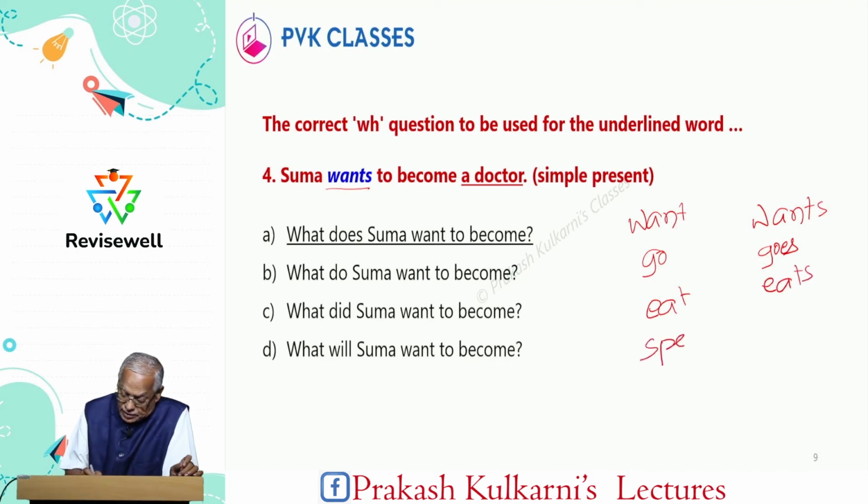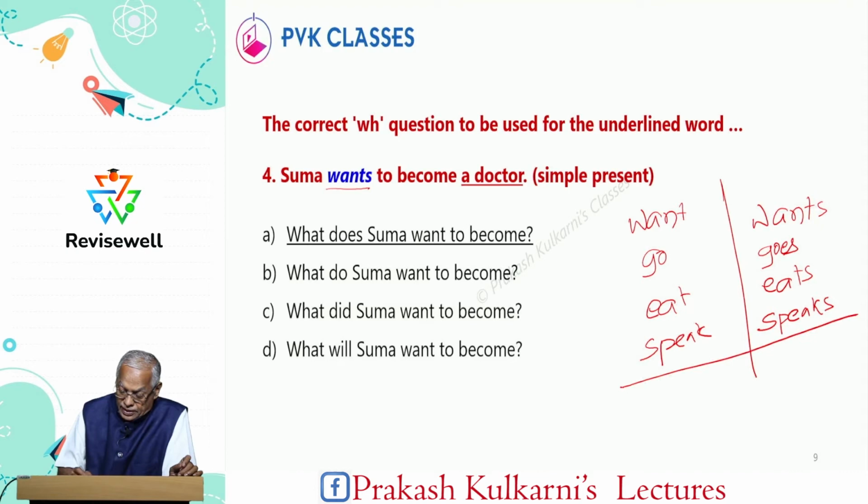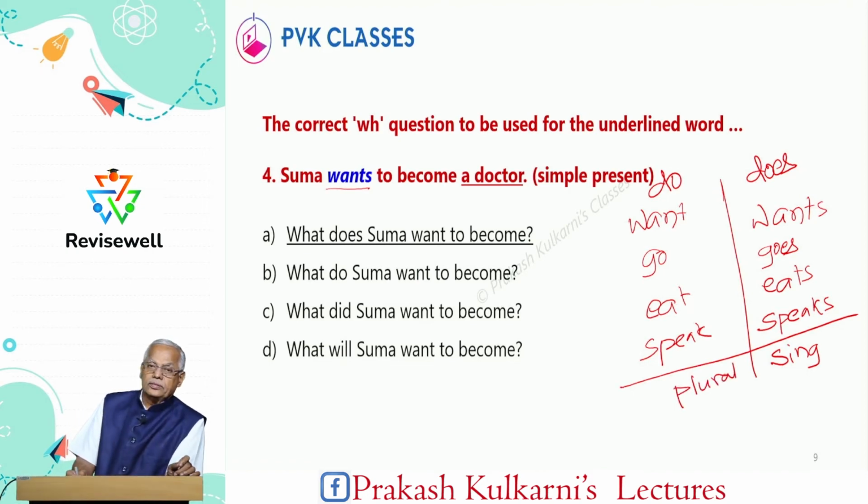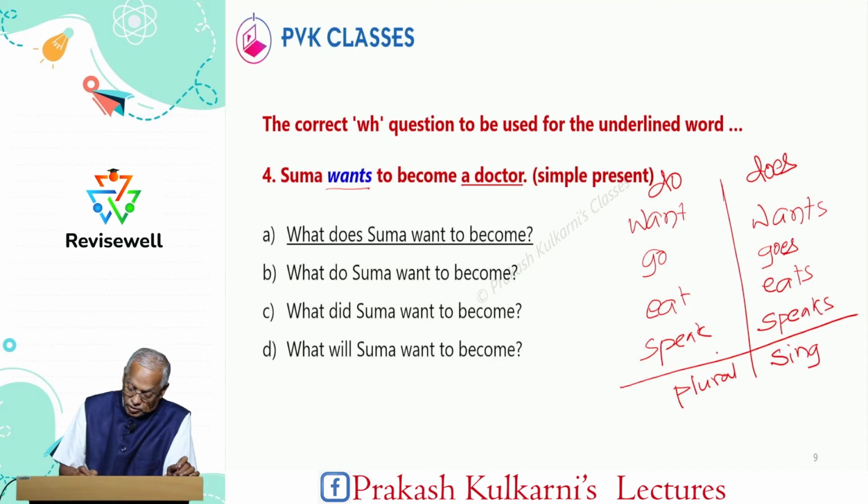Speak, speaks. So both are present tense and these are singular verbs. Similarly, do, does. These are plural verbs. That means plural verbs do not have s.